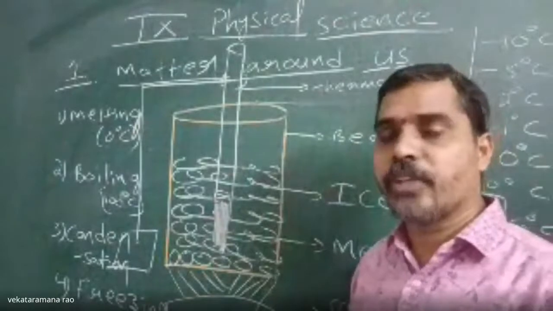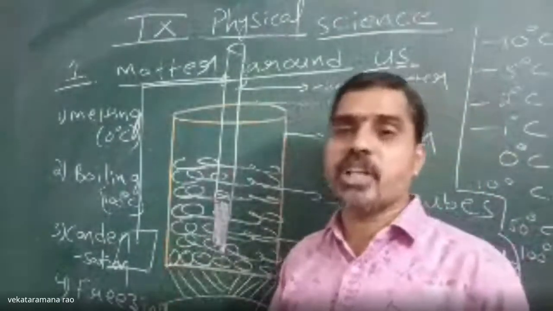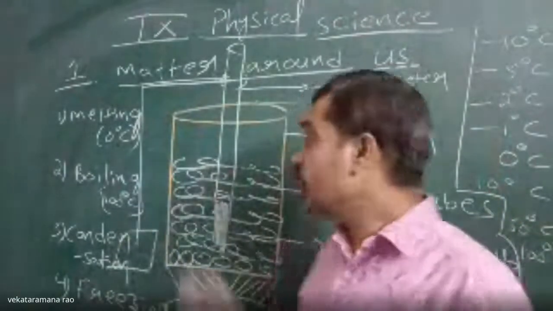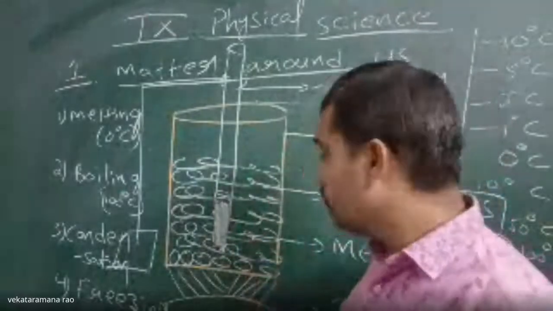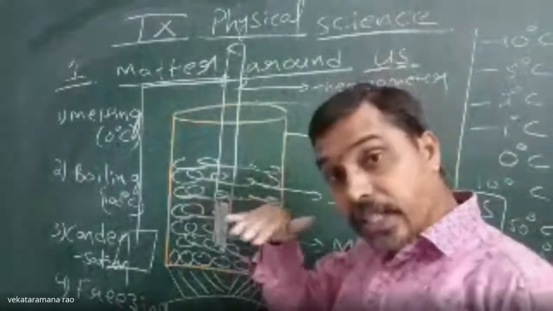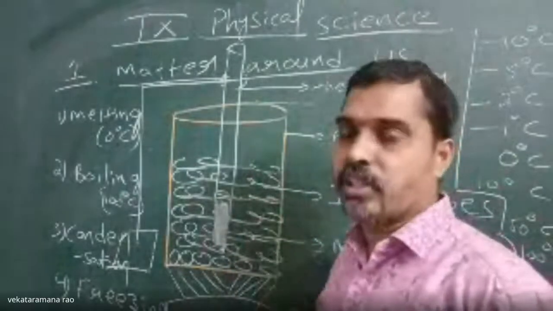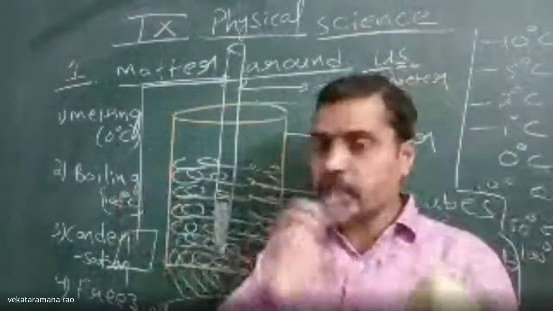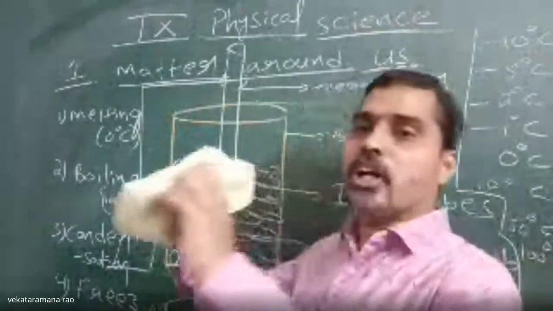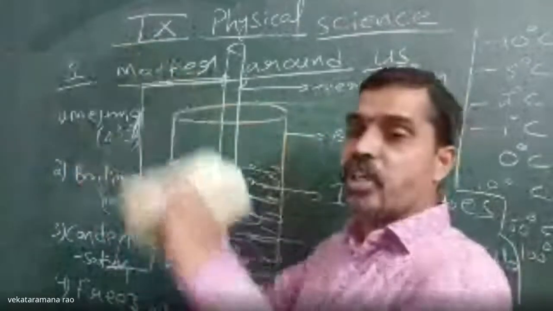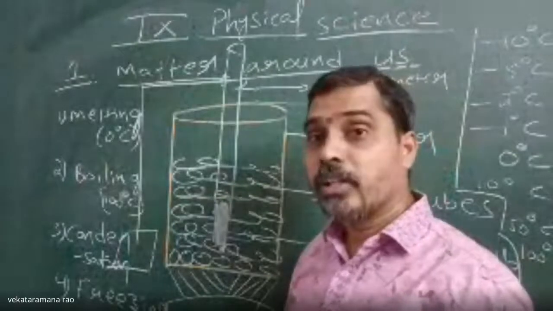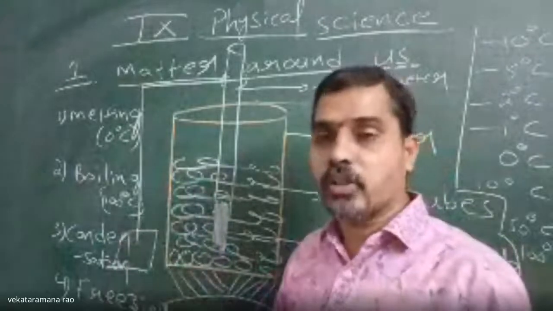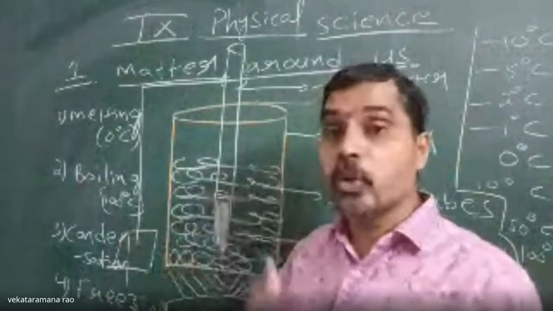Now, what is meant by evaporation? Evaporation is also a process of conversion of liquid to gas, but at any temperature. Boiling means the process of conversion of liquid to gas at a particular temperature, at a constant temperature. Whereas evaporation can take place at any temperature, not only a particular temperature. Suppose you dry clothes by placing them on a rope or a thread, what will happen? Whether they are boiling or evaporating, the water present in the wet clothes will slowly evaporate.